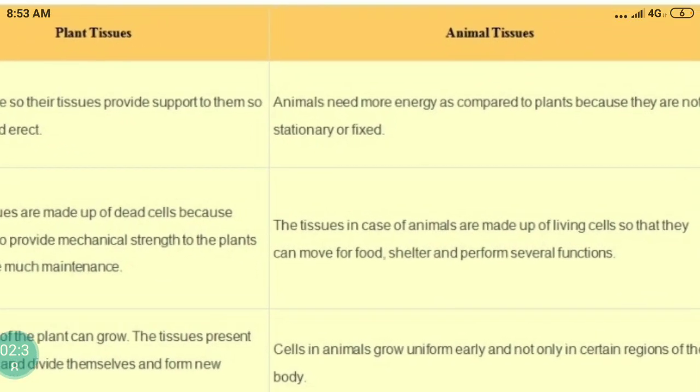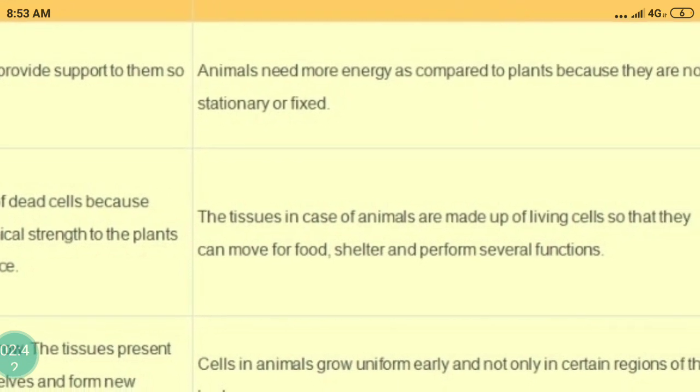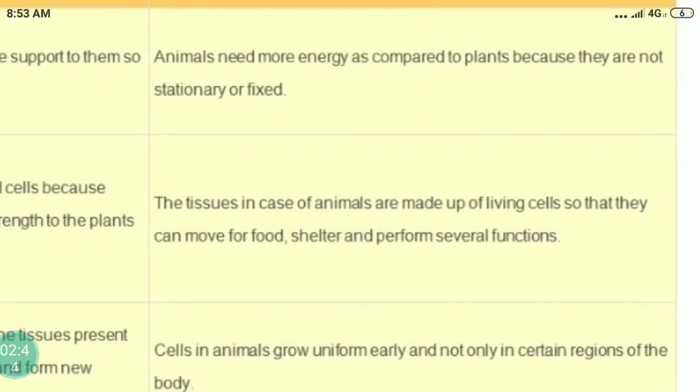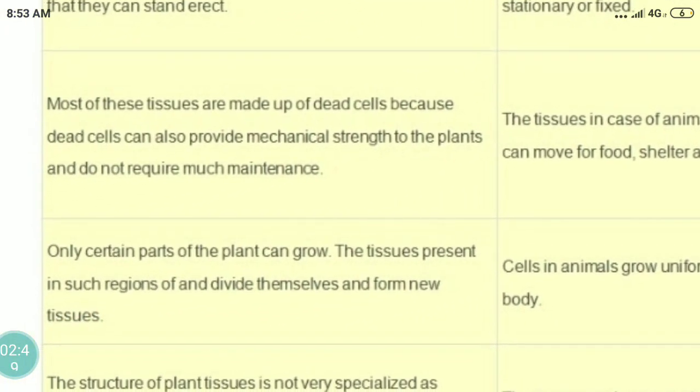But in animals, the tissues are made up of living cells, and they can move for food and shelter and perform several functions. In plants, only certain parts can grow because the tissues present in such regions divide, multiply and form new tissues.